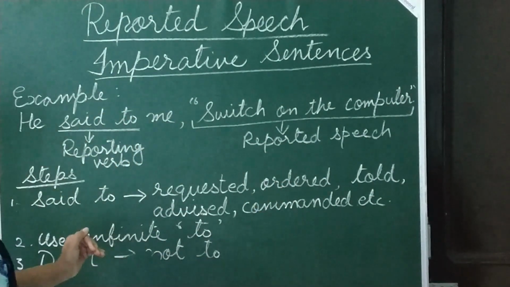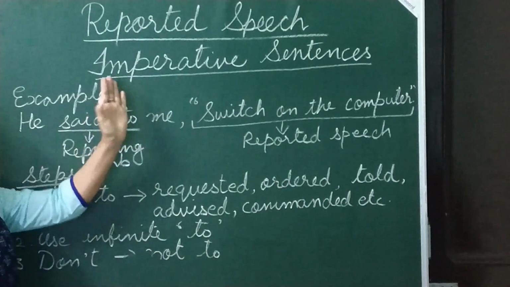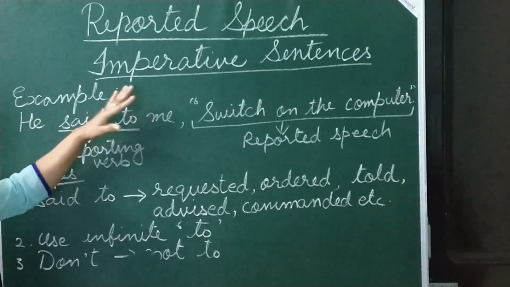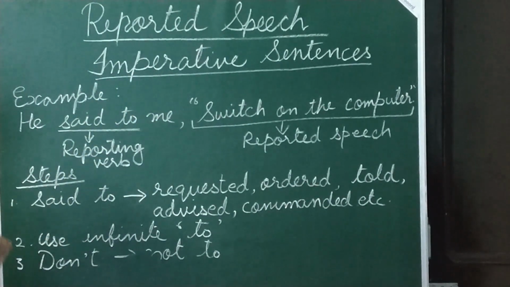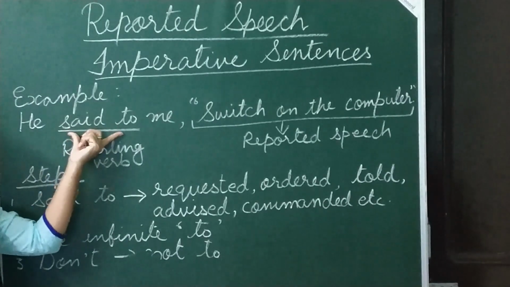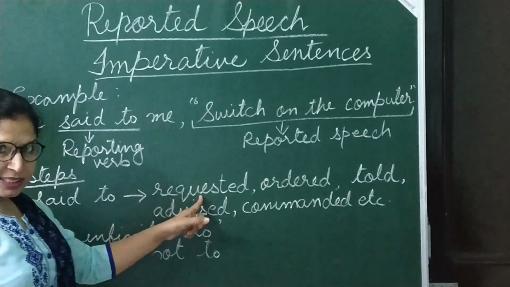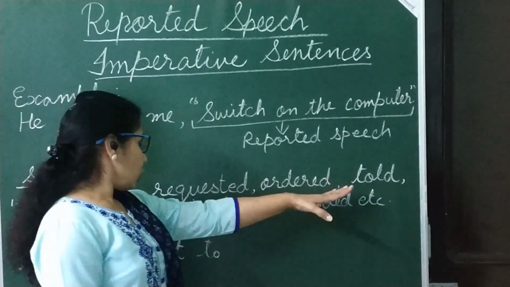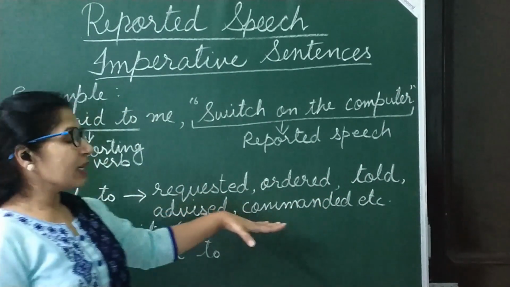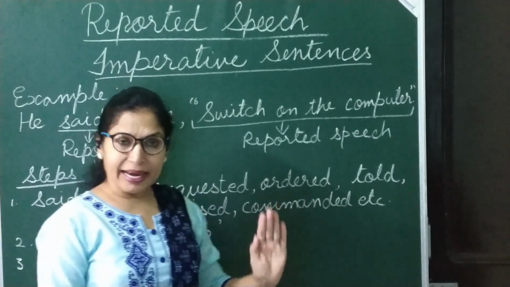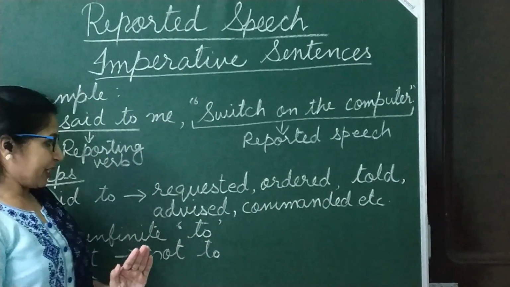Now students, when we convert direct into indirect of imperative sentences, here you see our reporting verb said to changes into requested, ordered, told, advised, commanded, etc. as per your statement.